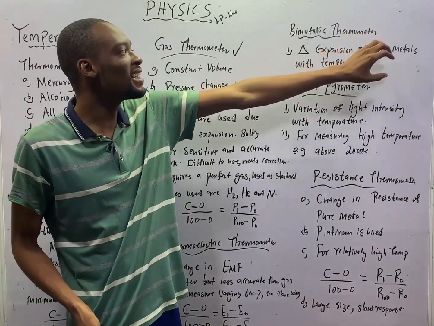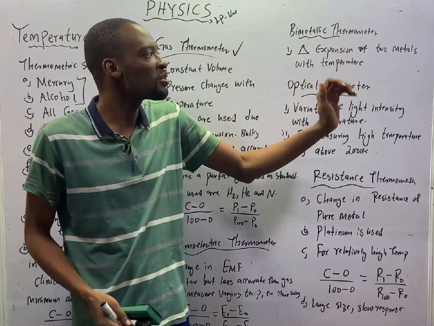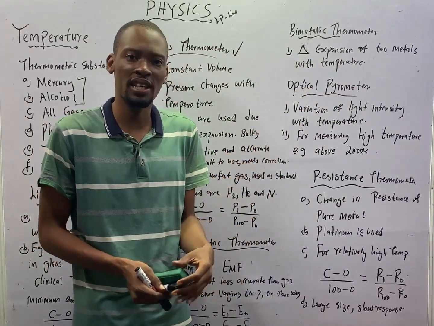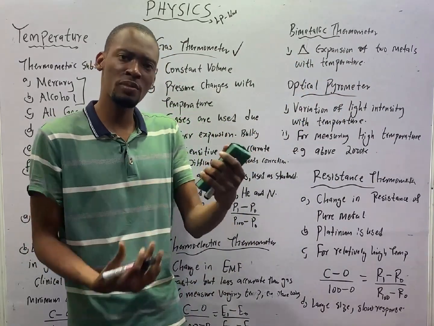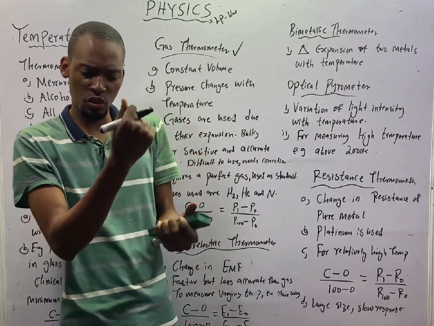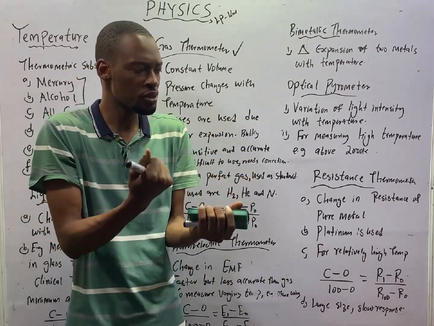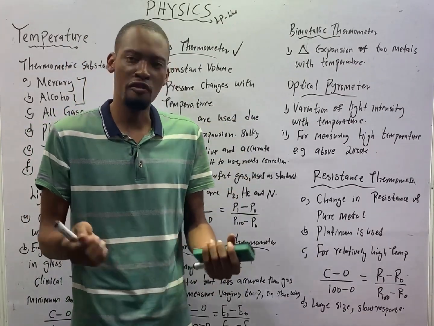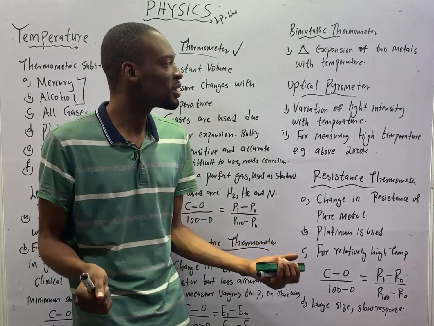We have the bimetallic thermometer. It works based on the changing expansion of two metals with temperature. You are given two metals, and you see how this one and this one respond or change to temperature. That is the principle of the bimetallic thermometer.